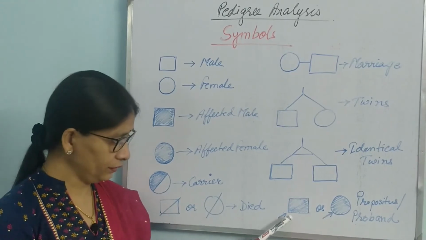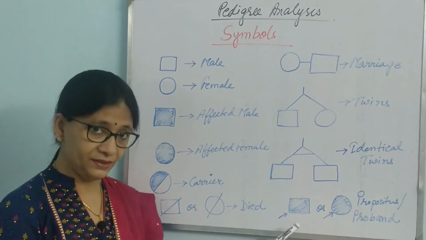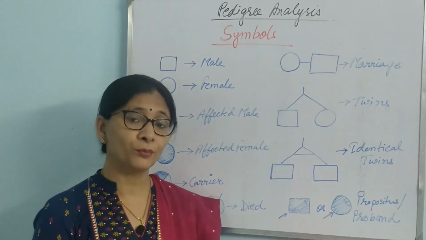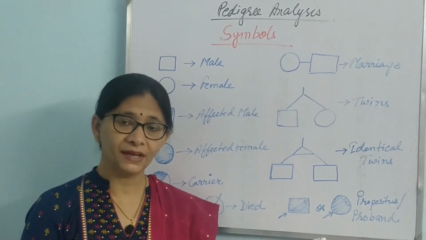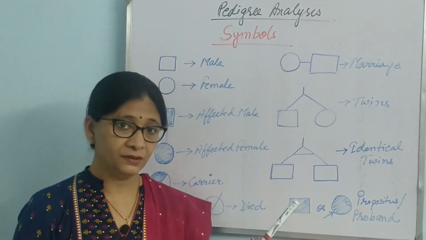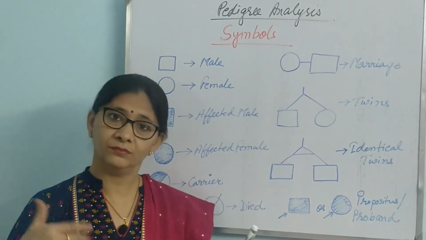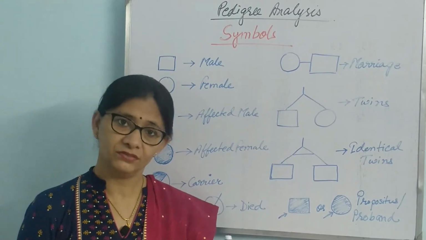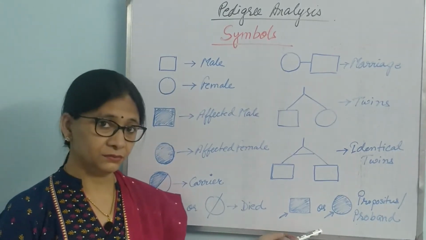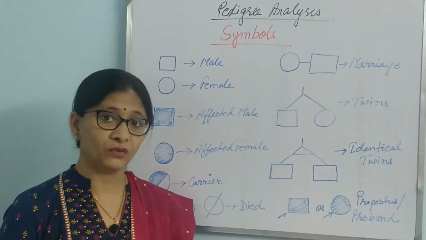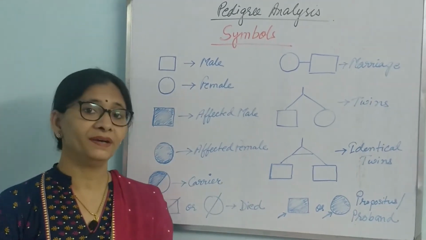Now this picture is very important. You can see a shaded square or shaded circle with an arrow beneath them. This means they are propositus or proband. These are the first individuals who have gone for treatment, or in whom treatment has been taken seriously. They go for study and analysis. Their predecessors passed on with the disease without any therapy. But these people are going, quite responsible people, because after all it's the question of their offspring, isn't it? So this is what we need to know for pedigree analysis.